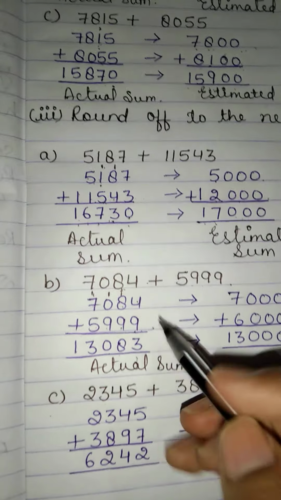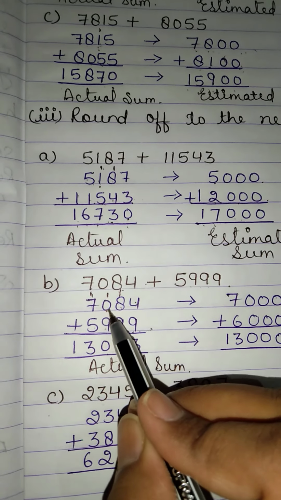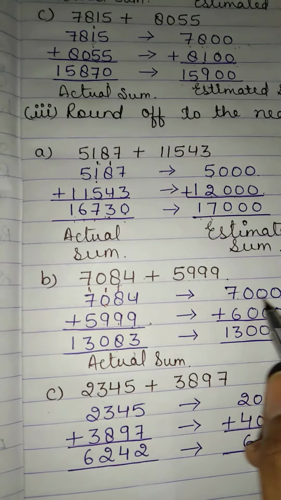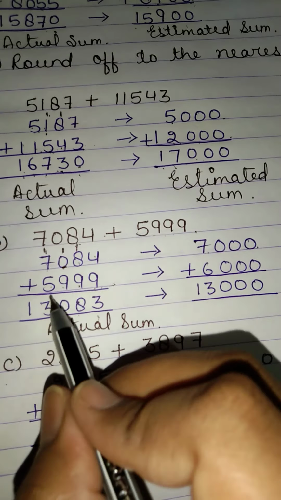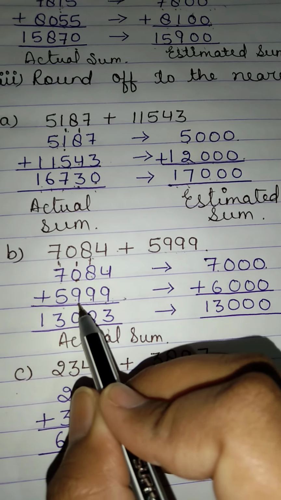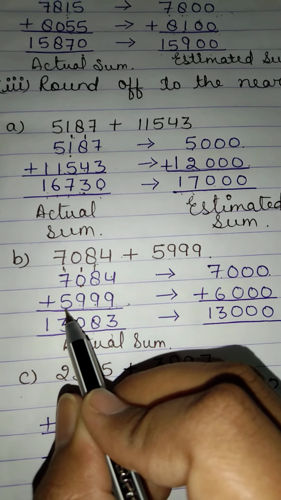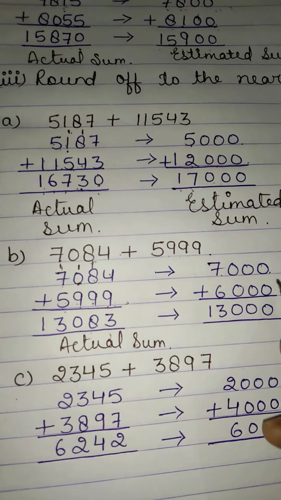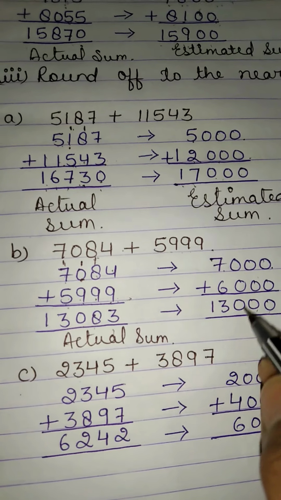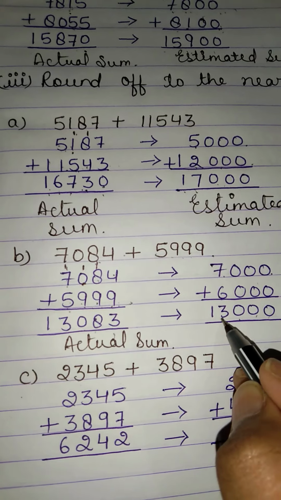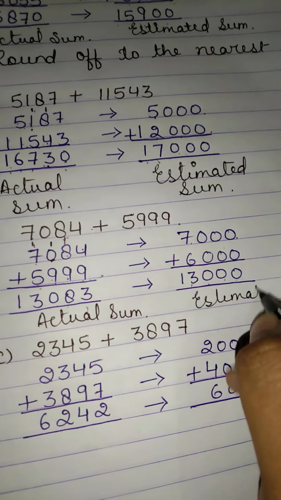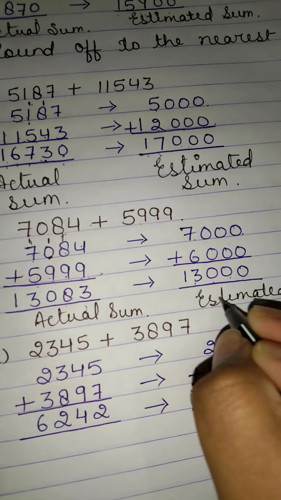Now we will estimate it. We will see the place of 100, it is 0. So no value. 7 will remain 7, and it will become 7,000. 5,999, 9 is the strong number, it will change the value of 5, it will become 6, and 6,000 will be the number. So 0 0 0, 7 plus 6 is 13. So 13,000 is the estimated sum.